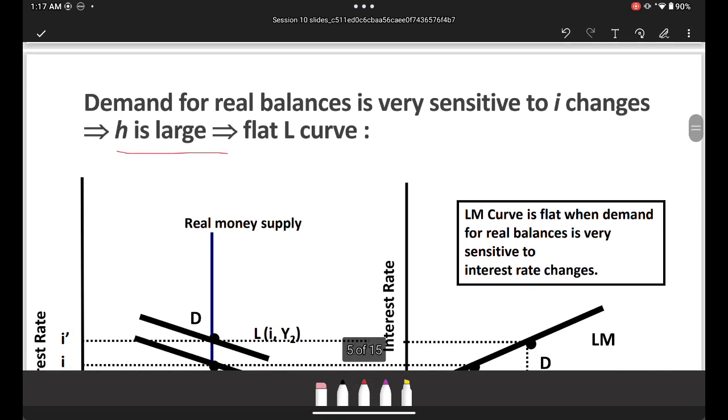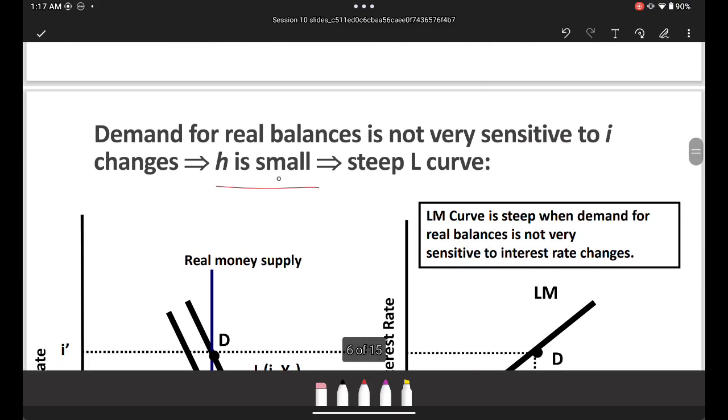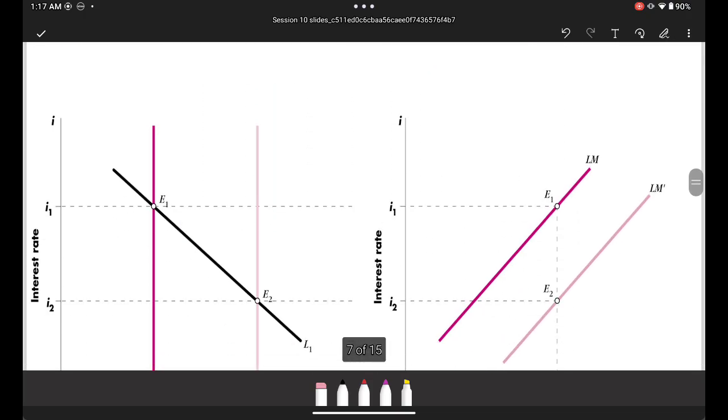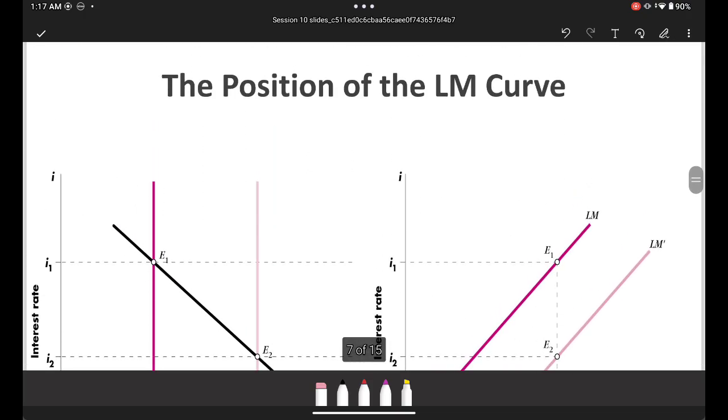Now let's go to H. This is a different variable, so think the opposite. Not common sense. When H is large, it's going to be flat. When H is small, it's going to be steep. So you see what happened? K is common sense, H is the opposite of that. That's how you remember those four points. Simple.